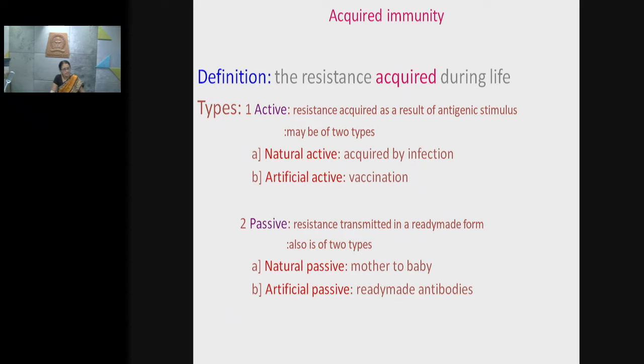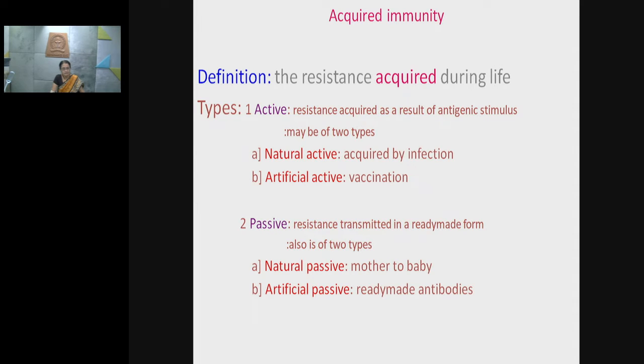Further, this passive acquired immunity is divided into two types: natural passive and artificial passive. Natural passive immunity is developed when the antibodies are acquired from mother to baby. That is the best example of natural passive acquired immunity.